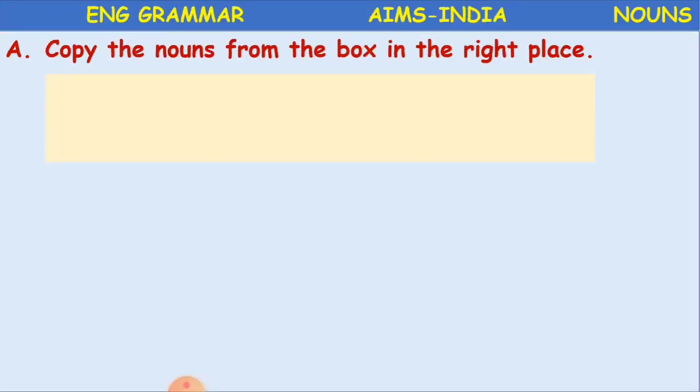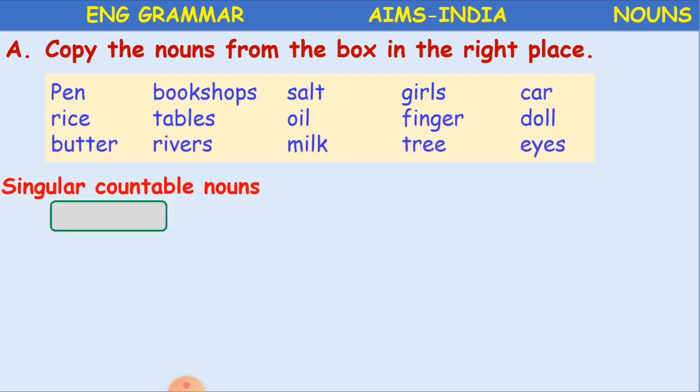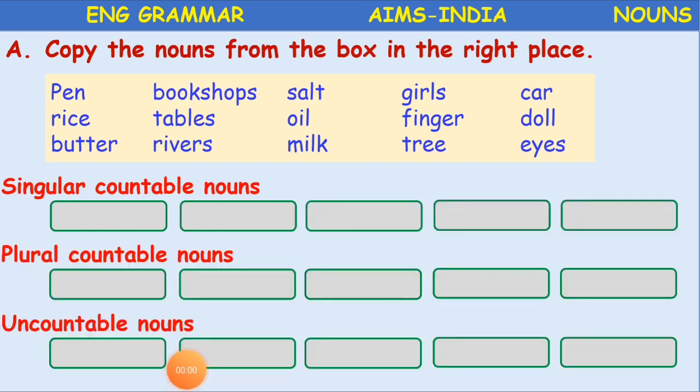Okay. So some more exercises for us here. Copy the nouns from the box in the right place. So what we have to do? We have to copy the nouns from the box. Yes, children, copy the nouns from the box in the right place.